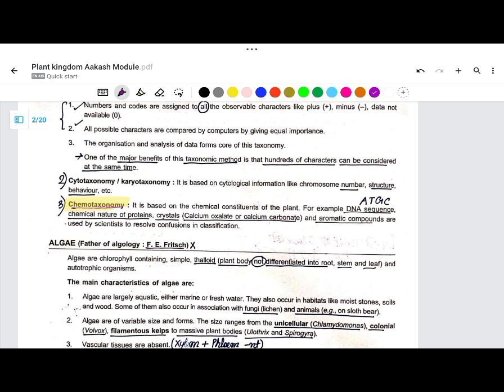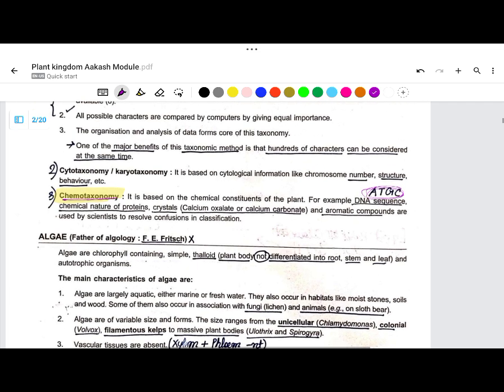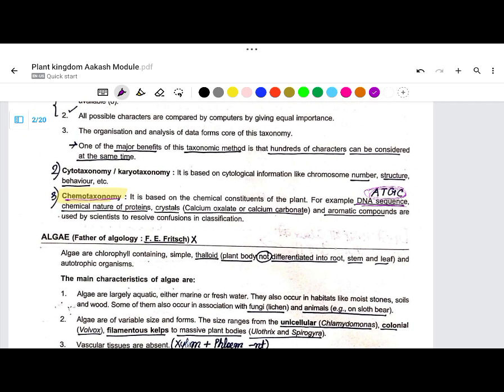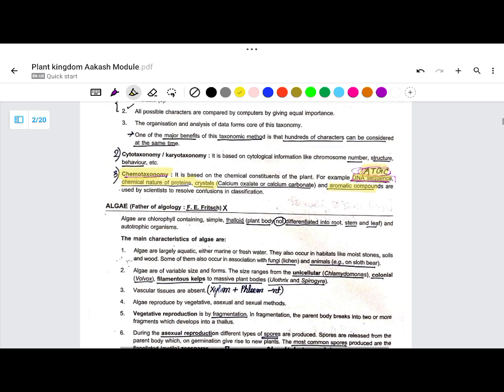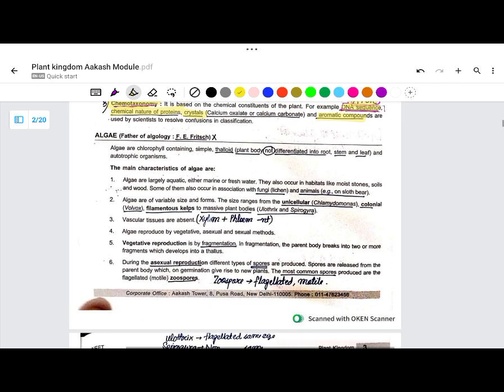Chemotaxonomy, the basis is ATGC. What does ATGC stand for? It stands for DNA sequence, that means adenine, thymine, guanine, cytosine. So chemotaxonomy is for DNA sequence. Then chemical nature of proteins, crystals, aromatic compounds. You can learn that.